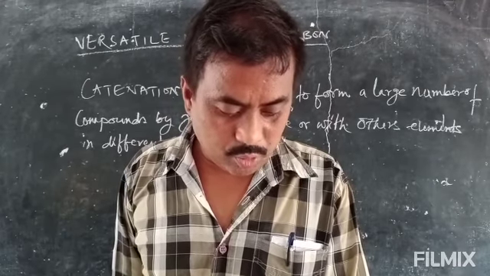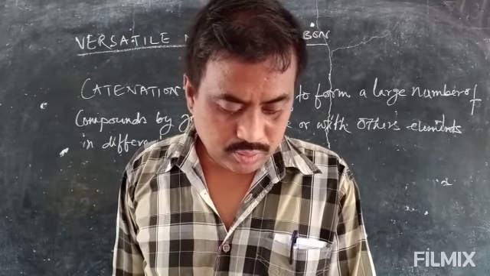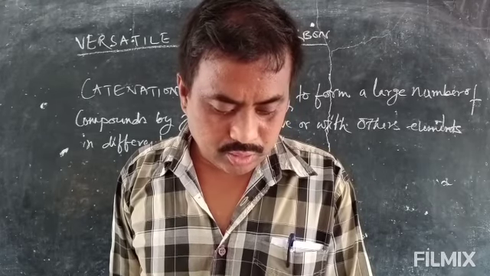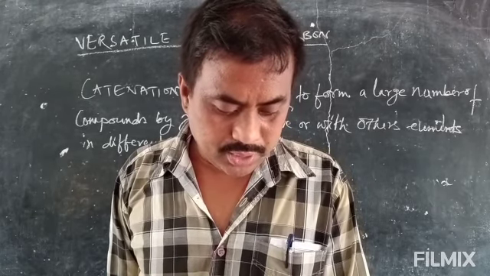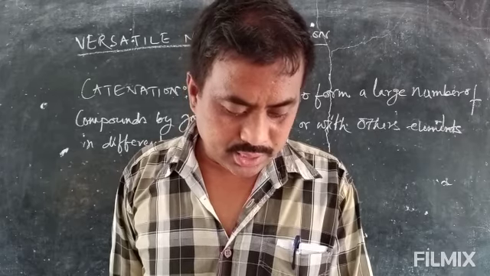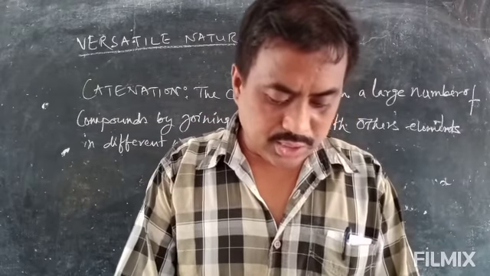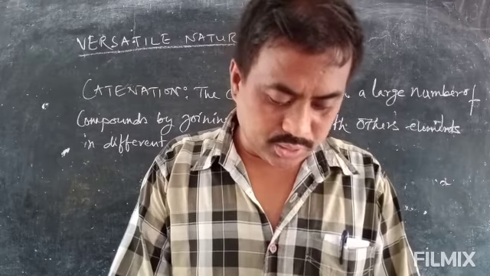So carbon compounds may have long chain carbon or branched chain carbon or even carbon atoms arranged in a ring. In addition, carbon atoms may link by single, double or triple bonds.